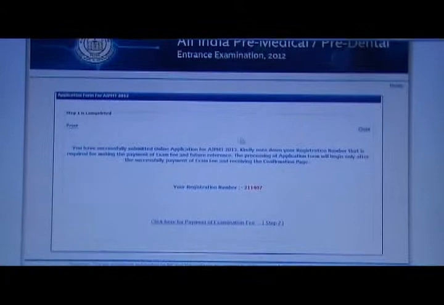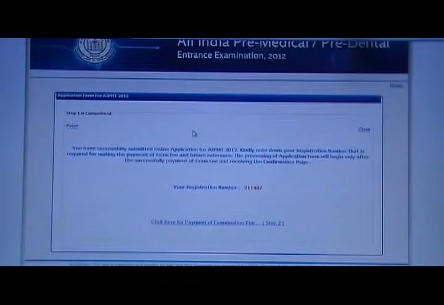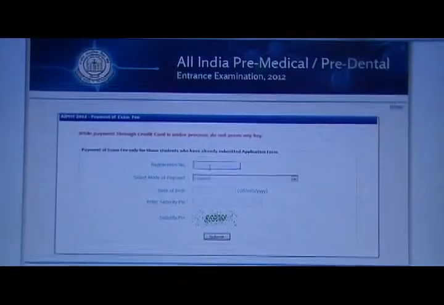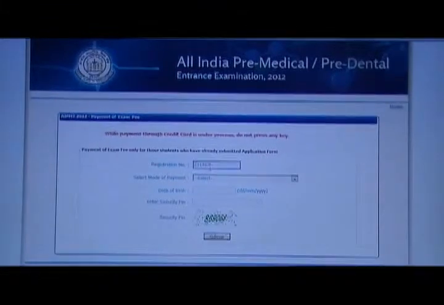So here comes the registration page. We have completed the first step, and you need to note down this registration number on a separate paper. If required, you can print this page also. So my application number is 211407. Then click here to pay the examination fee. So my registration number is 211407.